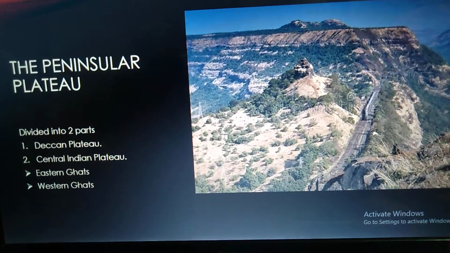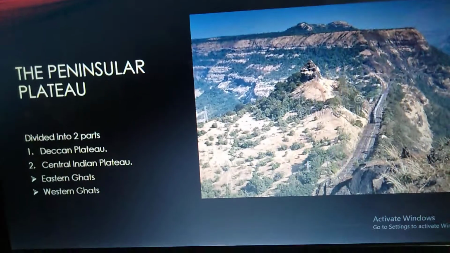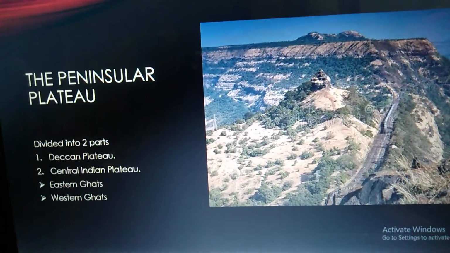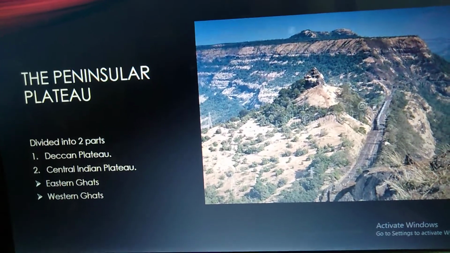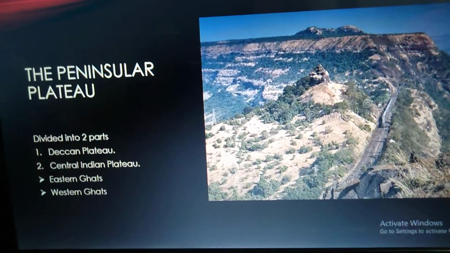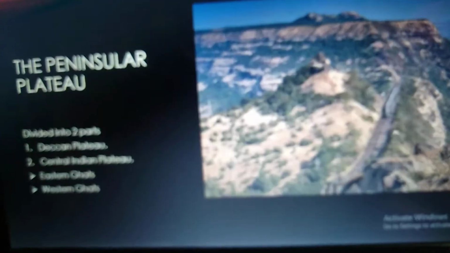The Peninsular Plateau has the Arabian Sea on the west, the Indian Ocean on the south and the Bay of Bengal in the east. The plateau region slopes from the west to east. Rivers like Krishna, Godavari and Kaveri flow through it. They flow from west to east and drain into the Bay of Bengal.